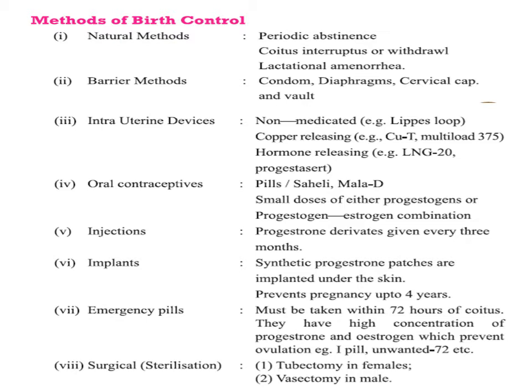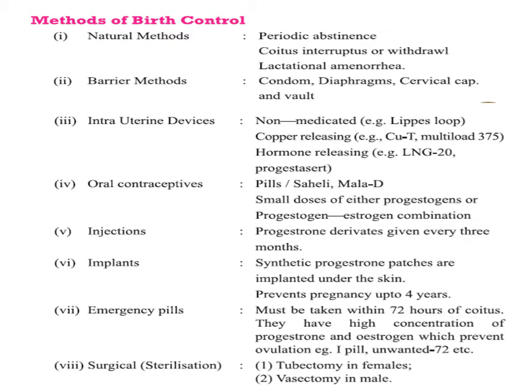So the barrier methods are condoms for male and female, diaphragm, cervical cap and vaults in females, and spermicidal creams for males.